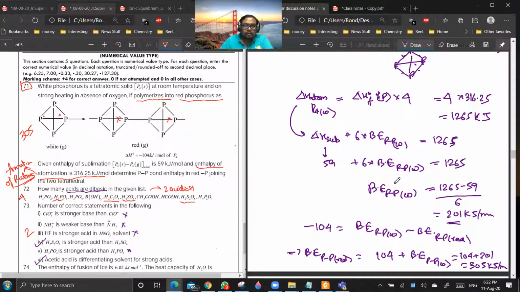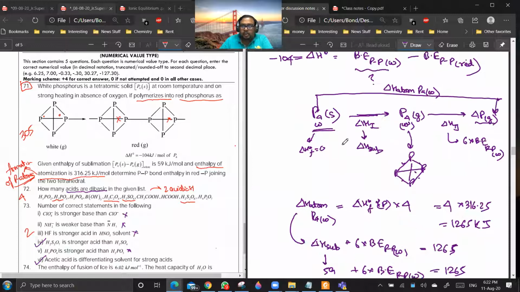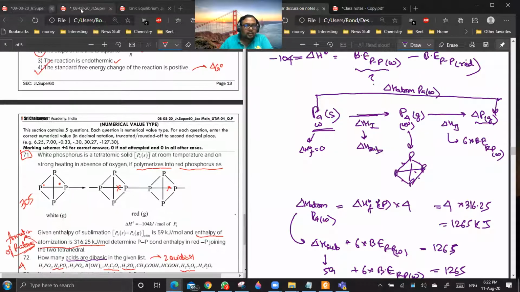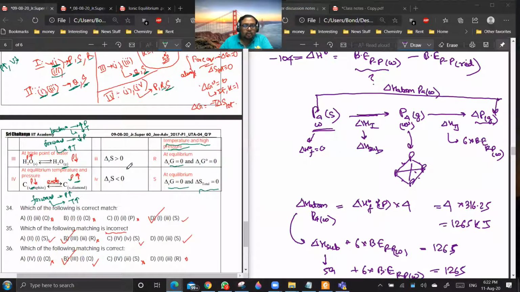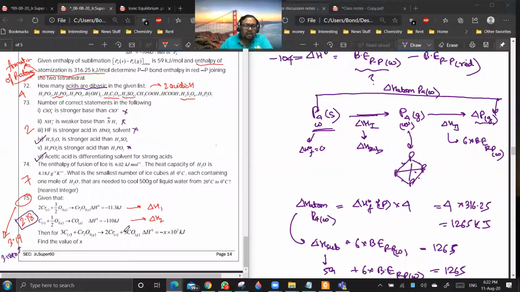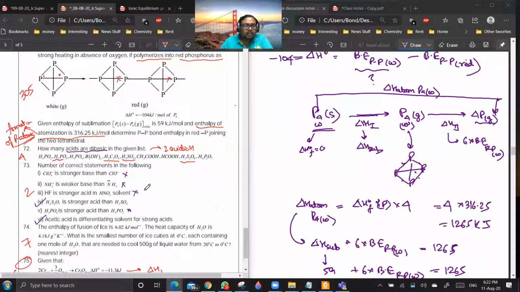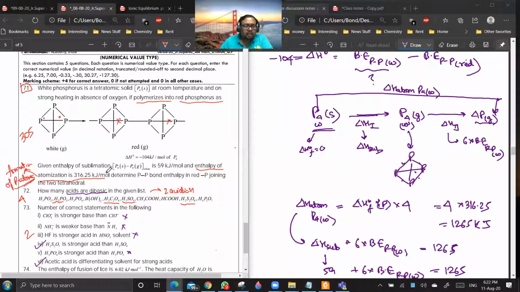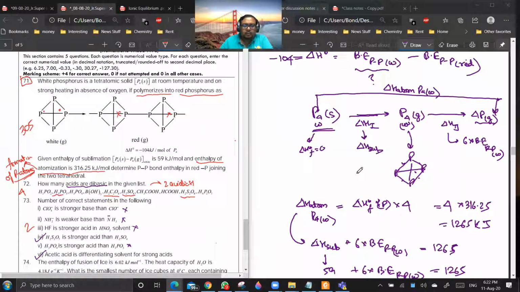Sir, will you share this? Yeah, this is written in the UTA notes, so you can access it there. I will share all the things here. With this, I think I have discussed all the problems of UTA also. Of the remaining problems, only one was worthy of discussion. Others are easy. We were left with 5 problems, but only this was tricky.